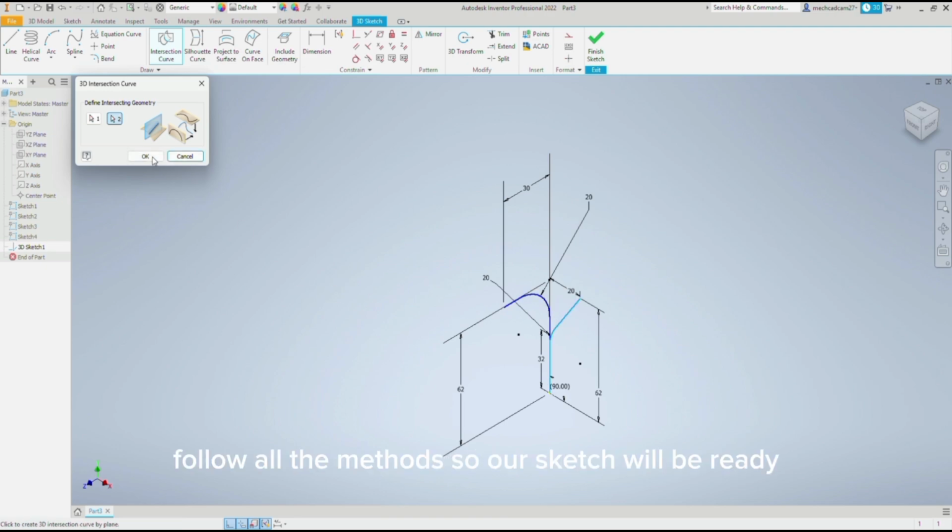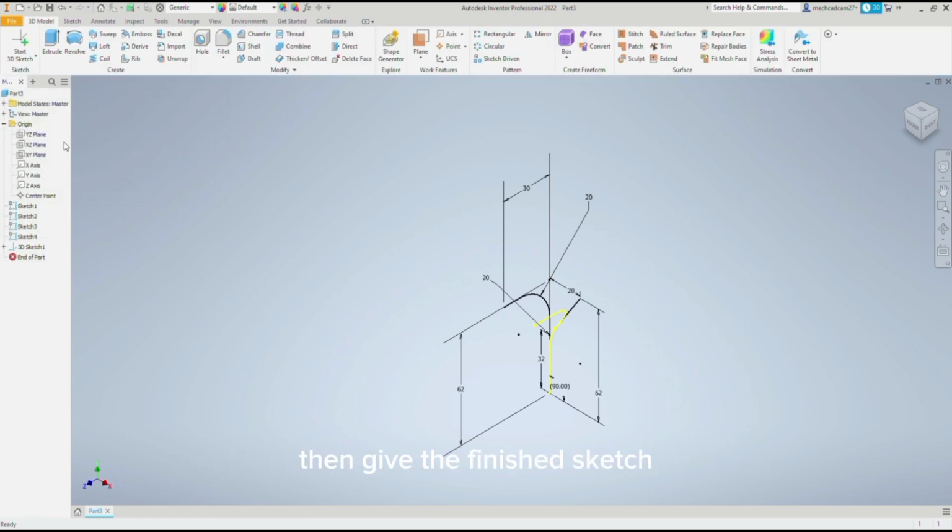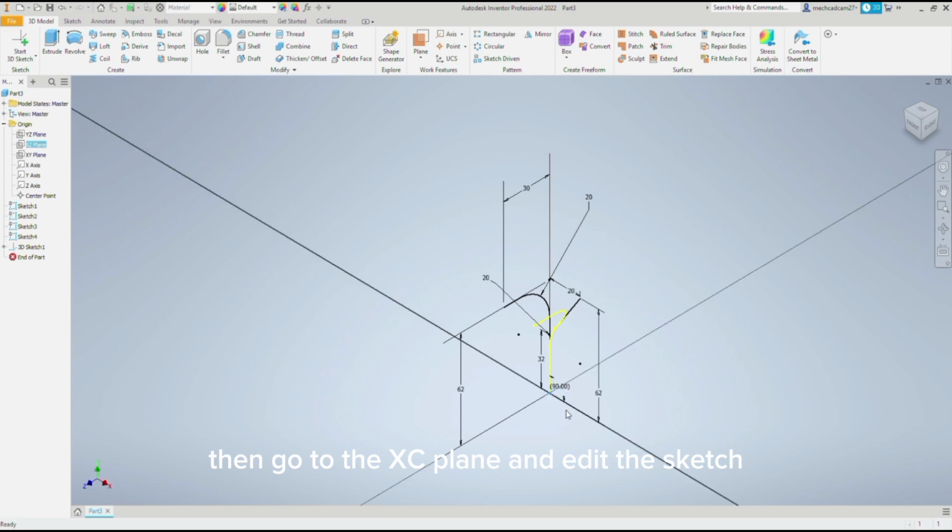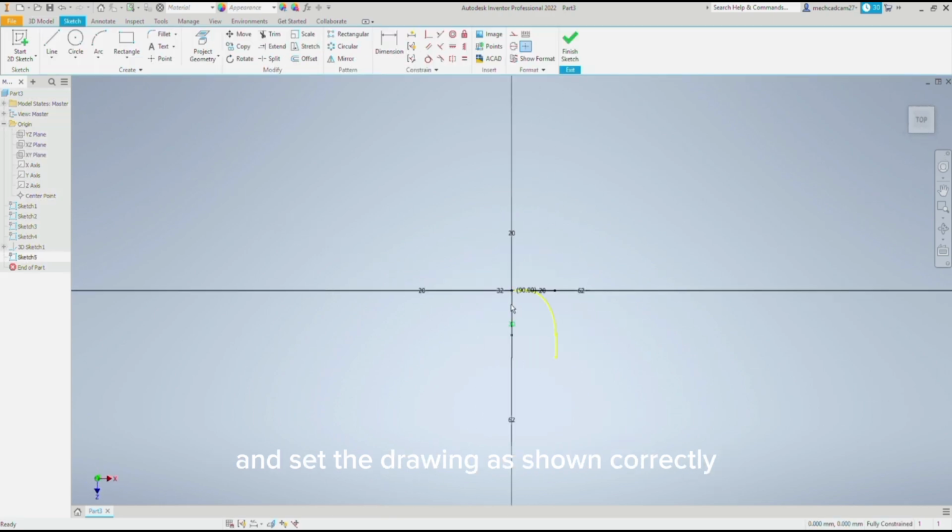Follow all the methods. So our sketch will be ready. Then give the finish sketch. Then go to the XZ plane and edit the sketch and set the drawing as shown correctly.